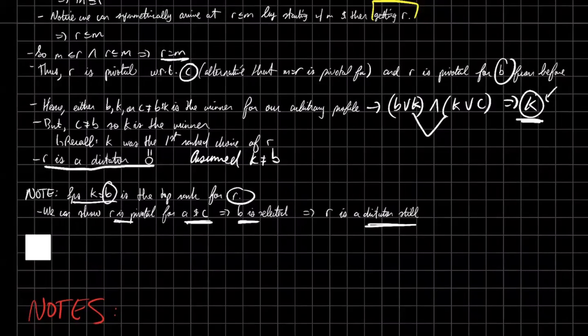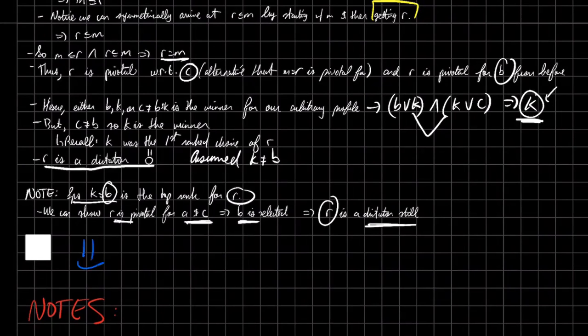can show that even in the arbitrary case, because of the strategy proof assumption, which you'll note we always use to prove the fact that once we get a winner, only that alternative can be the winner. Otherwise, we'd contradict strategy proofness. We can show that the winner is always going to be the top ranked candidate for R. And this is it. This is the infamous proof of the Gibbard-Satterthwaite Theorem.